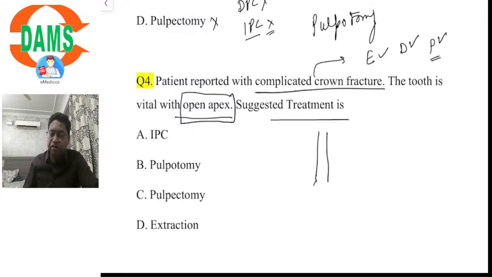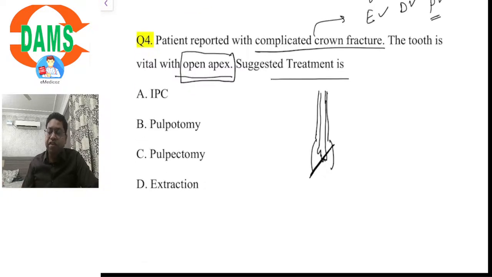So, there will be a tooth with an open apex. This is the pulp organ of the tooth, and something like this has happened. A fracture has happened that is involving the pulp of an immature tooth. What would be the treatment? Indirect pulp capping, pulpotomy, pulpectomy, or extraction? Okay. What would be the treatment over here? We have to promote apexogenesis.